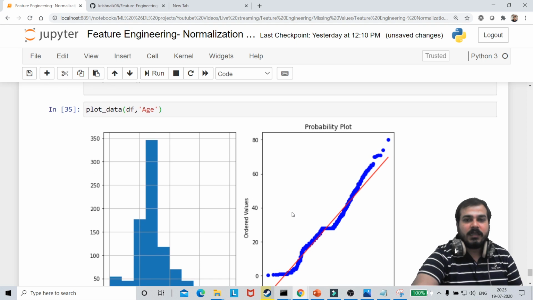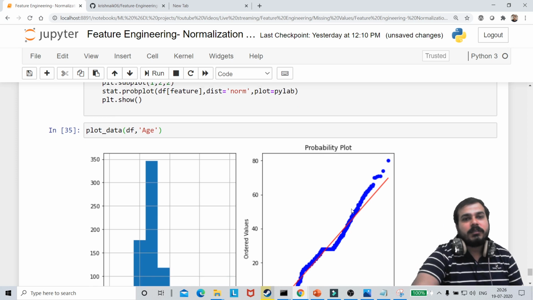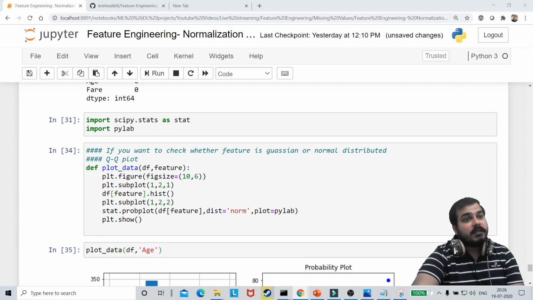Always remember this thing: if all these points are falling in the straight line, we can say age is Gaussian distributed. Is everyone clear from that, guys? Any queries?